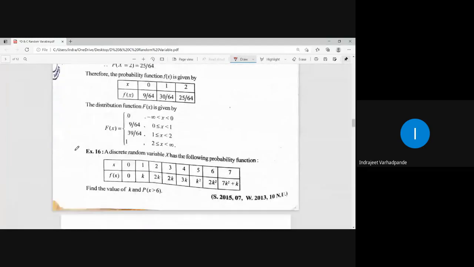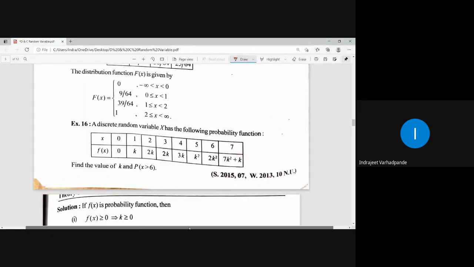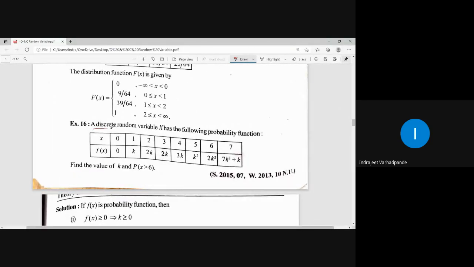The next example, what we want to do is this: a discrete random variable capital X has the following probability function. The random variable is defined for the values 0, 1, 2, 3, 4, 5, 6, 7.